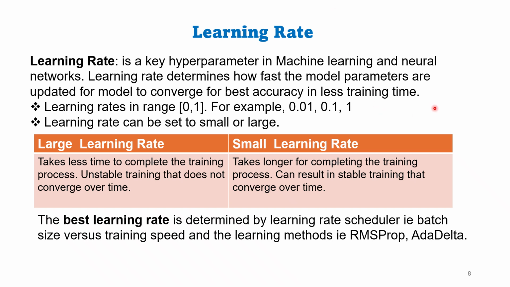Large learning rates take less time to complete the training process, but can cause unstable training that does not converge over time. Small learning rates take longer to complete the training process, but can result in stable training that converges over time. The best learning rate is determined by the learning rate scheduler, batch size versus training speed, and learning methods like RMSprop.